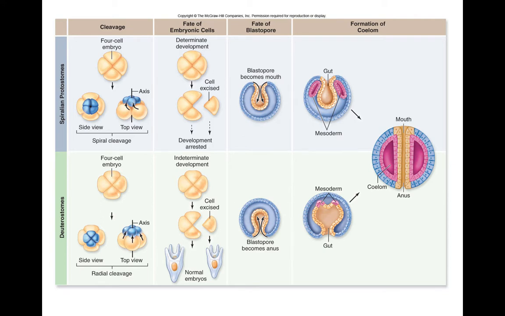So here's a chart of what happens. These are protostomes and these are deuterostomes. You can see how they start off virtually the same, but during the embryonic stages, things change. The blastopore becomes the mouth here, and here the blastopore becomes the anus. Then we have the mesoderm layers that get developed in here, and after that they become the same.